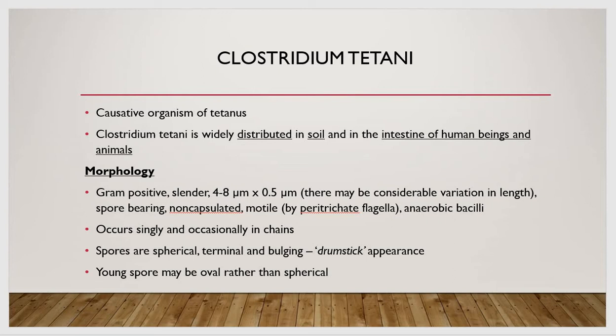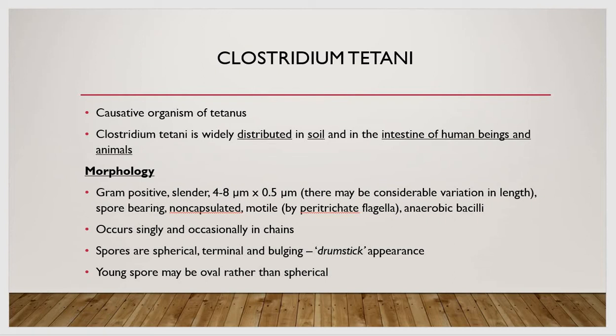Going into its morphology, this bacteria is gram-positive, slender, 4 to 8 microns by 0.5 microns, but there may be a considerable variation in length. This is not a fixed length. Then these bacteria are spore-bearing, non-capsulated, motile, having peritrichate flagella. Peritrichate flagella are numerous tiny flagella which help these bacteria to be motile.